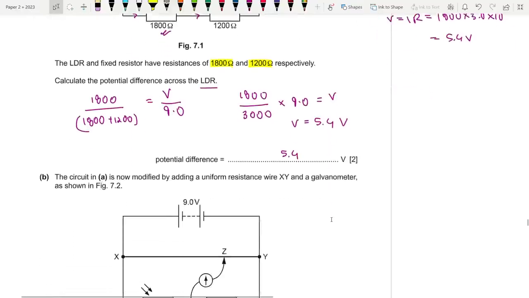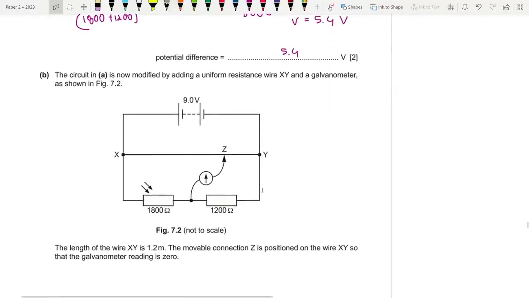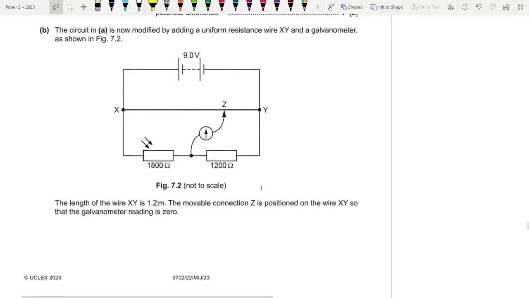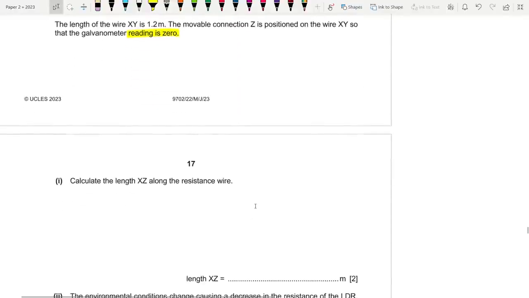That's better. The circuit is now modified by adding a uniform resistance wire XY and a galvanometer as shown in figure 7.2. The length of the wire is 1.2 meters. The movable connection is positioned on the wire XY so that the galvanometer reading is 0. This is important. In a potentiometer, what is it used for? It's used to compare EMFs. So since the galvanometer reading is 0 right now, what does that mean? This part has the same voltage as this part, and this part also has the same voltage as this one over here. They match, which is why the galvanometer reading is 0.